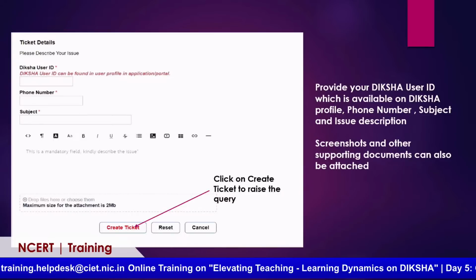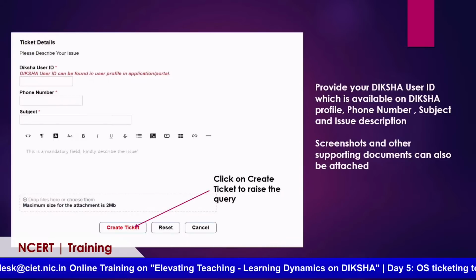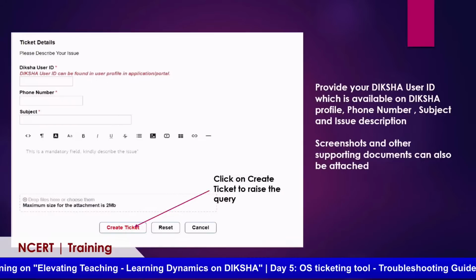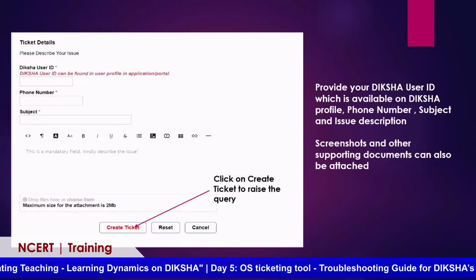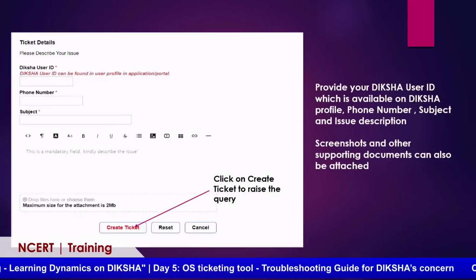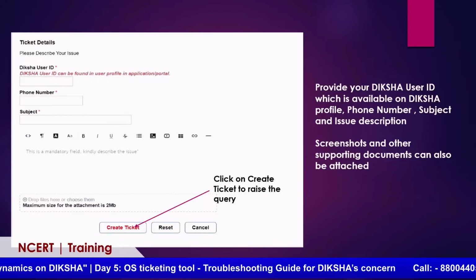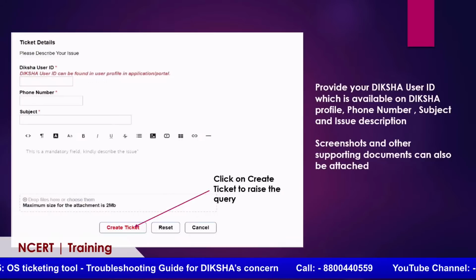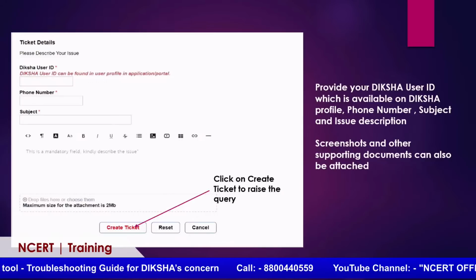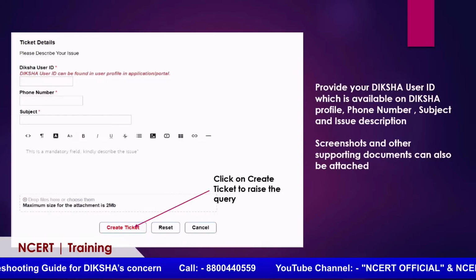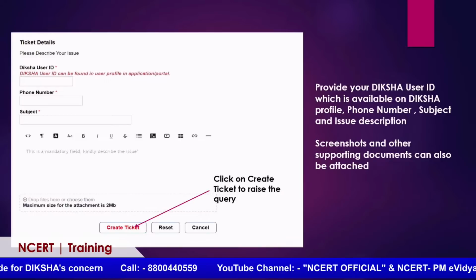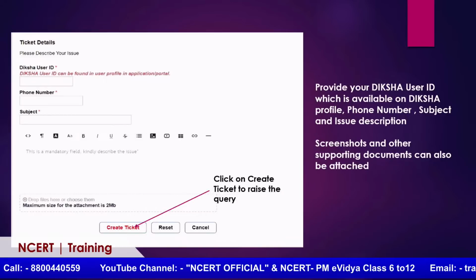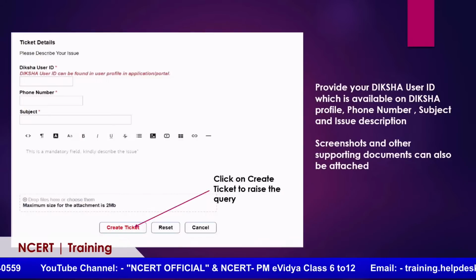Once I have attached the screenshot and provided all the details, I would also request you to mention whether the issue is coming on the Diksha portal. When I say portal, it means the Diksha website which you consume over your desktop or a laptop, or whether it is coming on your mobile app. And if you are having this issue on a mobile app, try to mention the Android operating system version, since all Android phones have an operating system. So try to mention if it is Android 13 or 12.